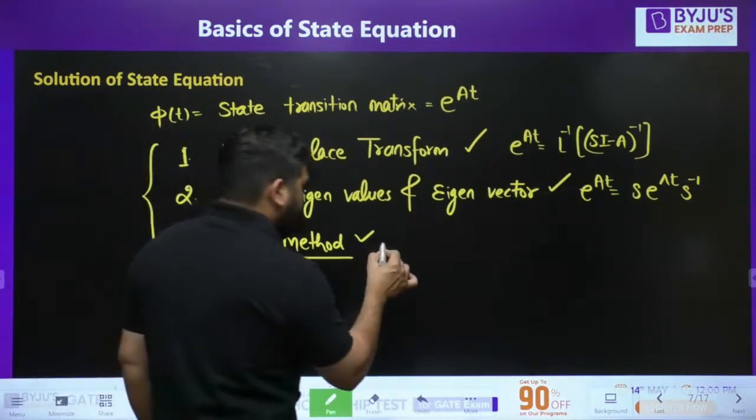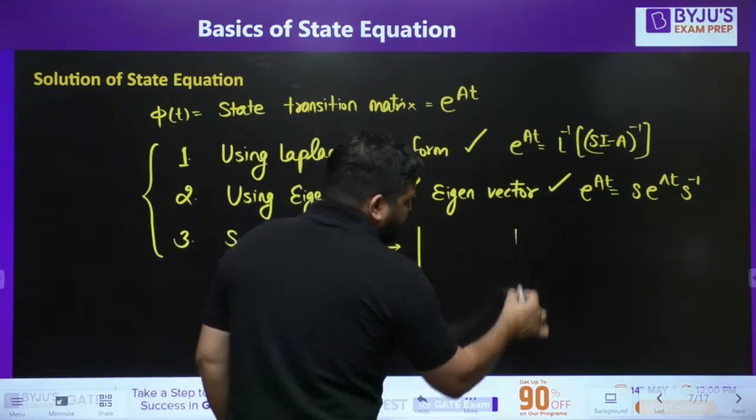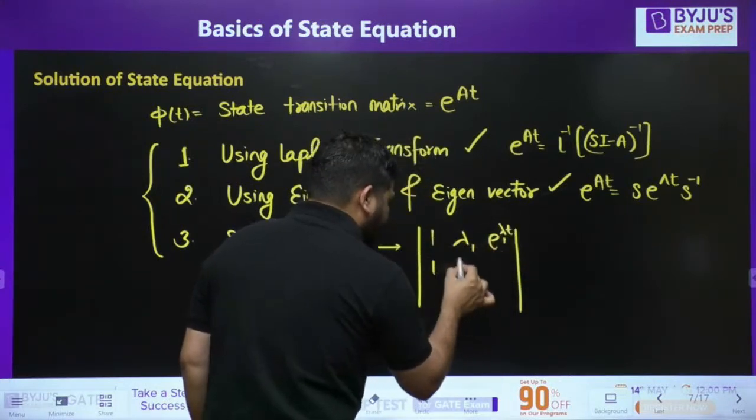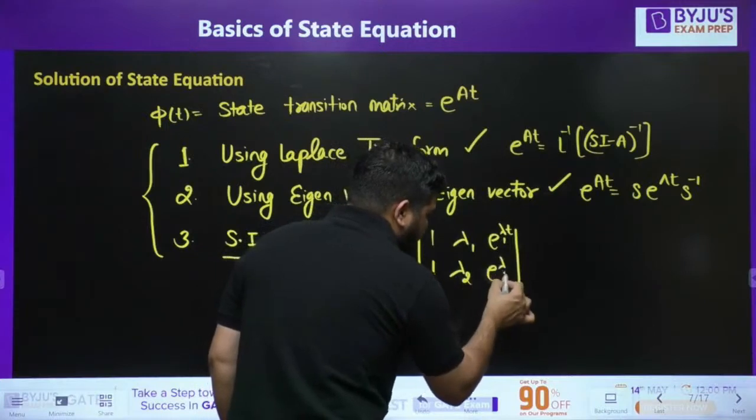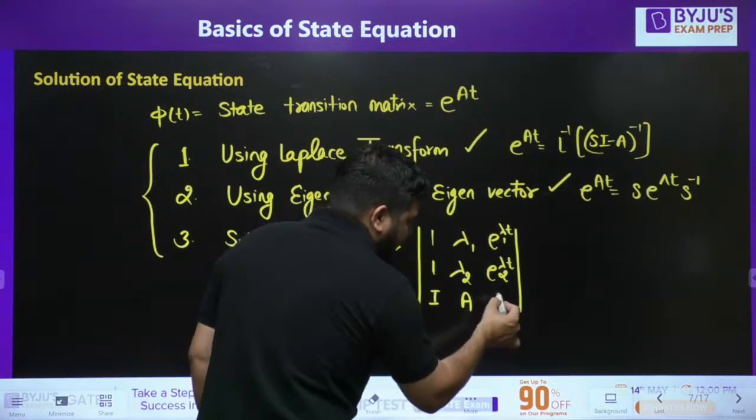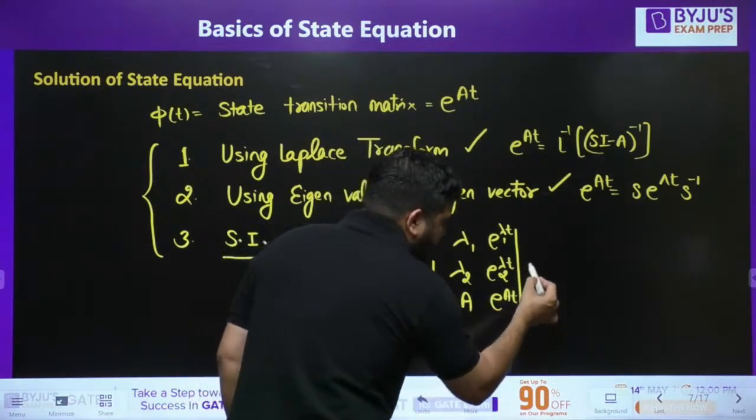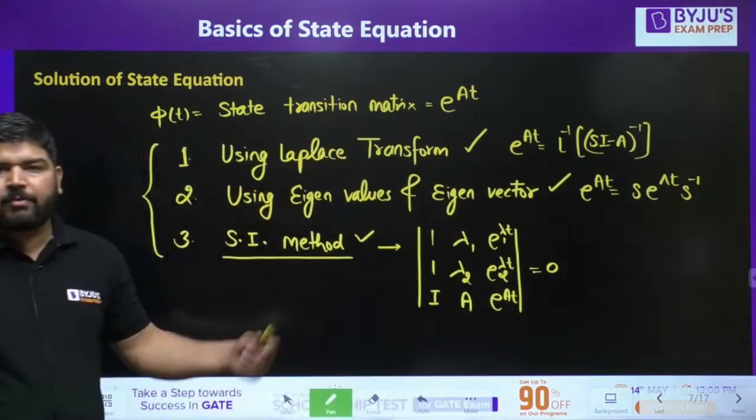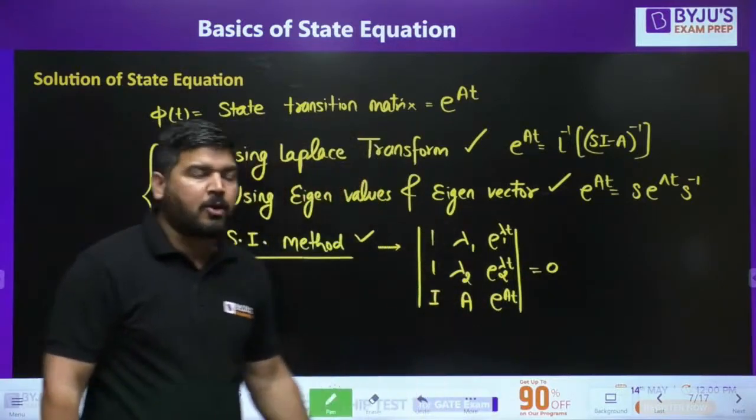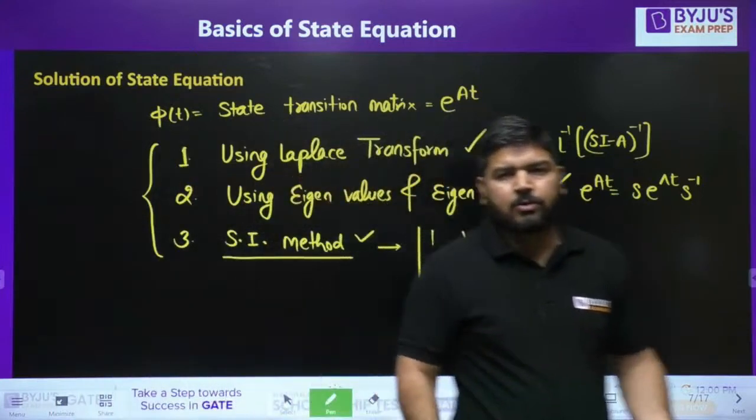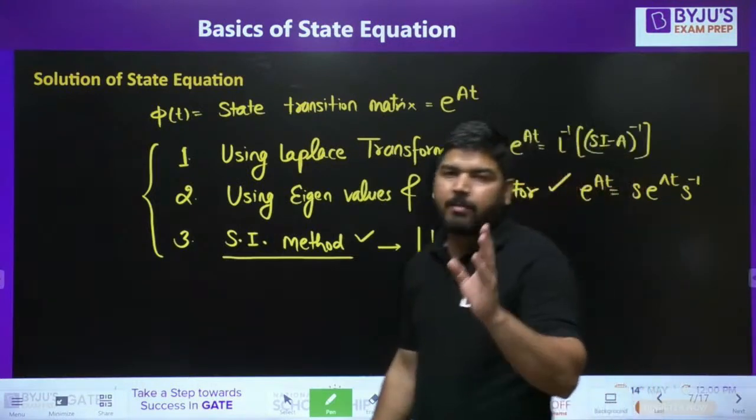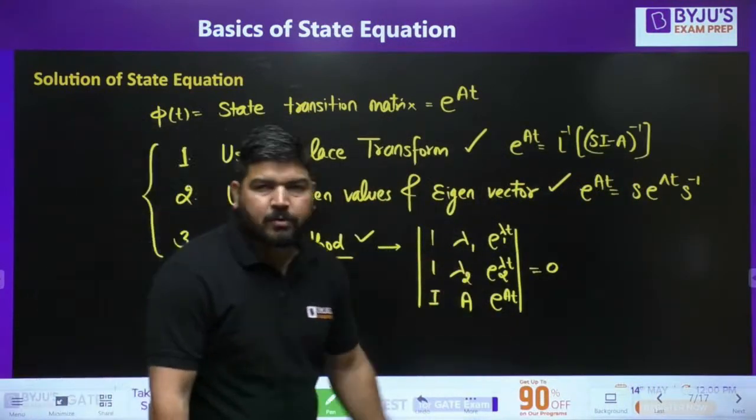And there is the Sylvester interpolation method. You have to find the determinant with rows 1, lambda 1, e to the power lambda 1 t, and 1, lambda 2, e to the power lambda 2 t, and this is valid for 2 by 2. Sylvester interpolation is also applicable for 3 by 3 or 4 by 4, but then I have to change it. I don't want to tell you about that because, as far as GATE is concerned, they will ask at most up to a 2 by 2 matrix.